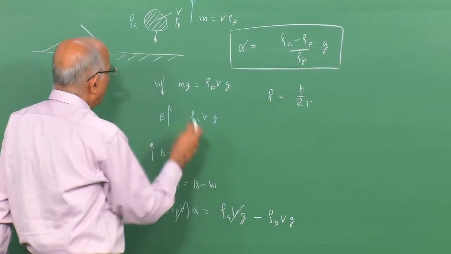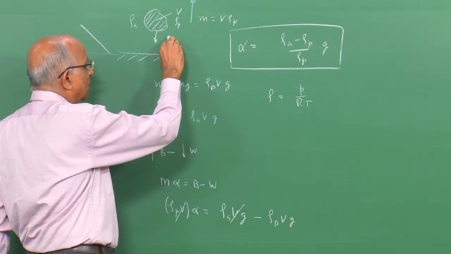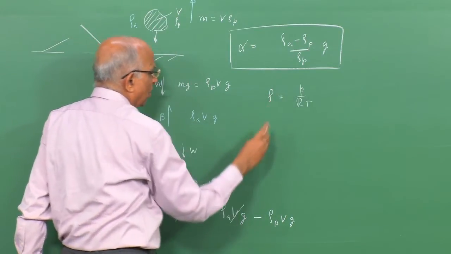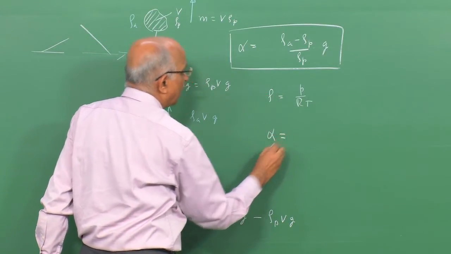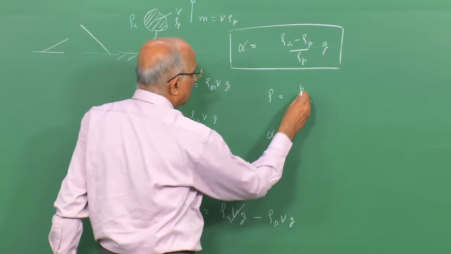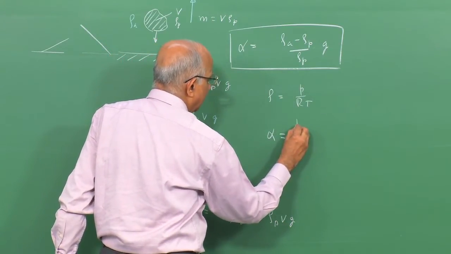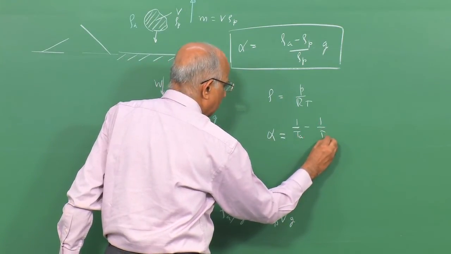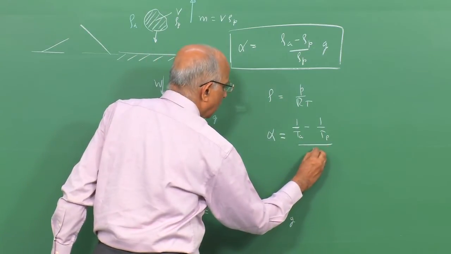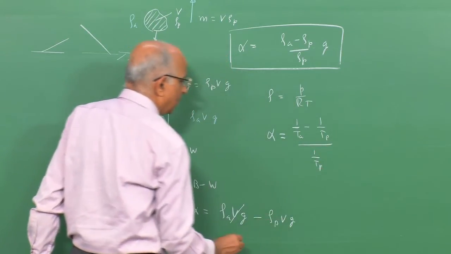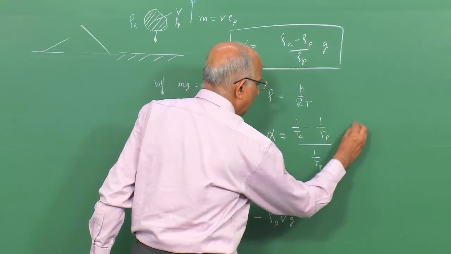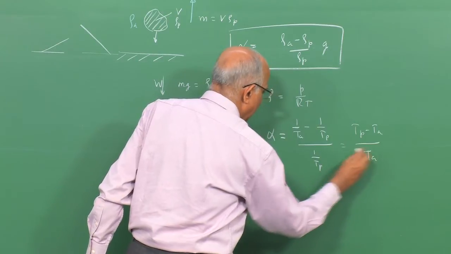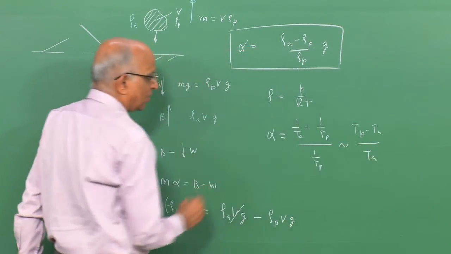In the region very near the surface of the earth, the variation of pressure is not that high, so taking the pressure as constant, I can write this upward acceleration as 1 over temperature of air minus 1 over temperature of the parcel, divided by 1 over temperature of the parcel. This gives me the value as (T_p minus T_A) divided by T_A for the upward acceleration.